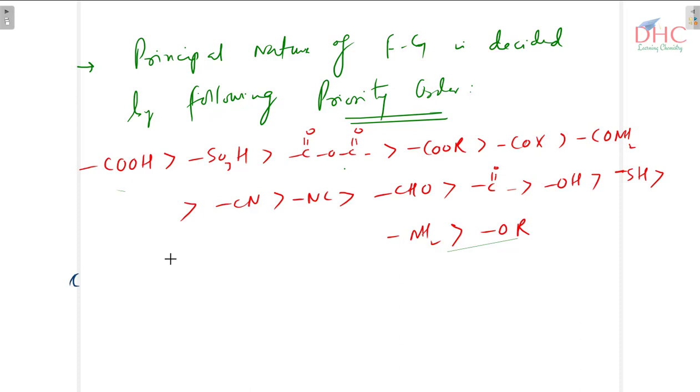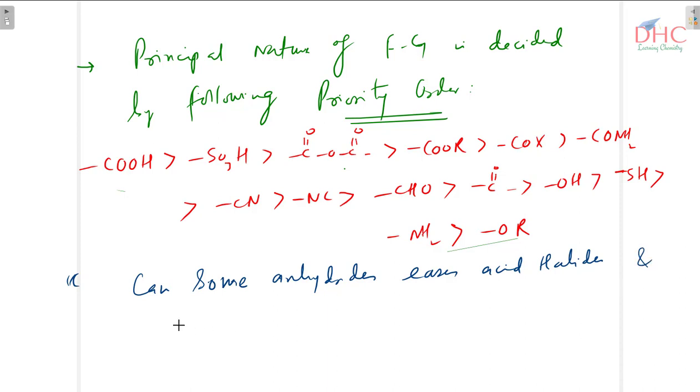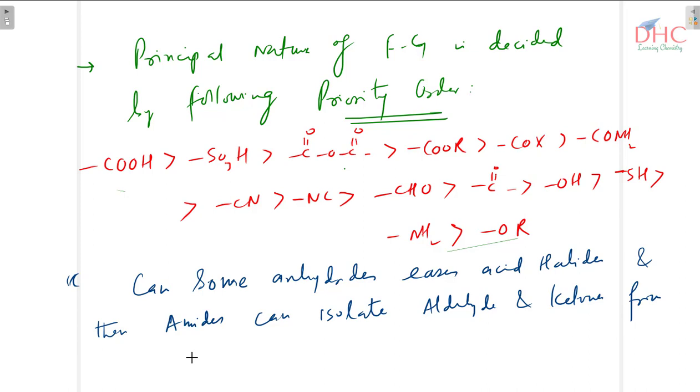The trick is: Can some anhydrides eases acid halides, and then amides can isolate aldehydes and ketones from alcohols to answer ethers. You will remember this. To remember this order you have this trick.